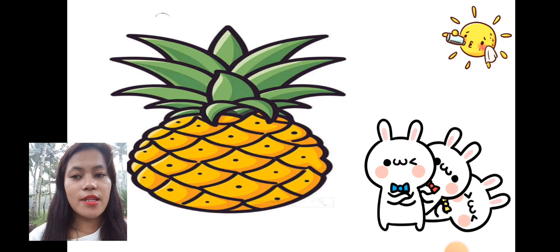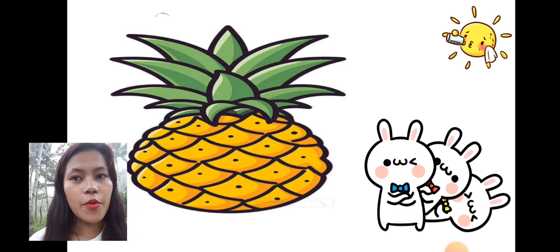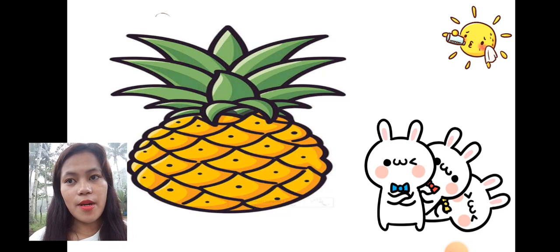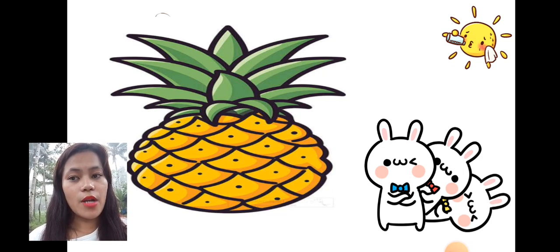Last topic we discussed was summarizing story events, for us to know if you still remember our lesson. Let's have another activity. I will group you into 3 groups. I have here a puzzle picture. All you have to do is to assemble the picture. I will give you 2 minutes to finish your task. Do you understand, class? Yes, teacher.